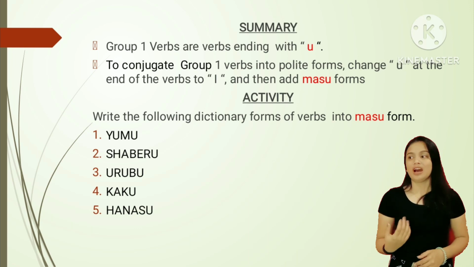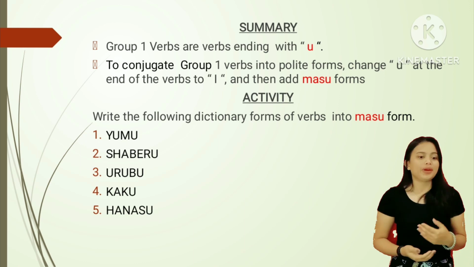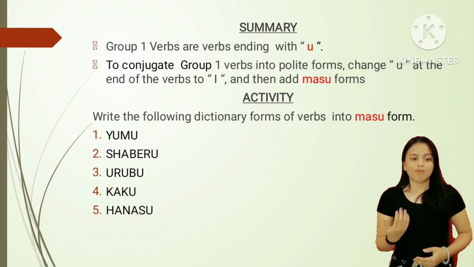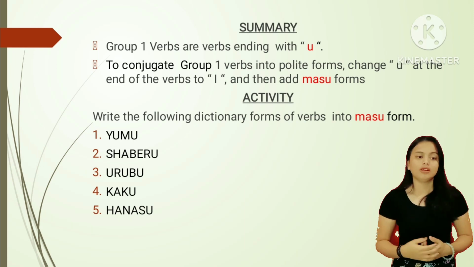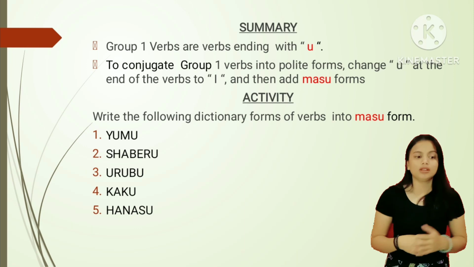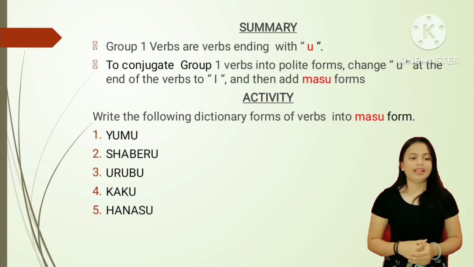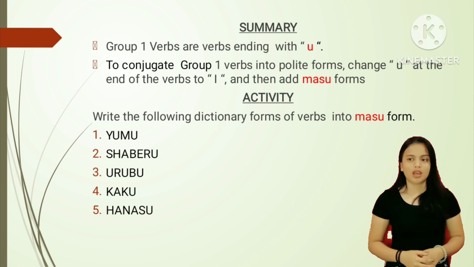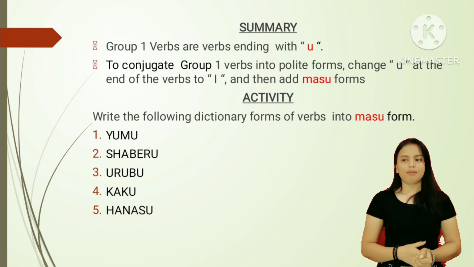So get a half sheet of paper. For your activity, write the following dictionary forms of verbs into masu forms. Number 1, yumu. Number 2, shaberu. Number 3, asobu. Number 4, kaku. And number 5, hanasu. Okay? Five minutes left. Pass your paper.